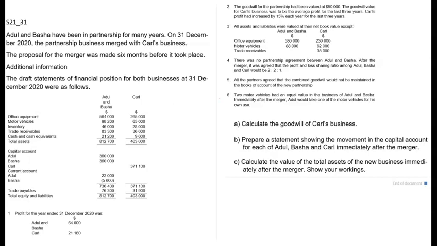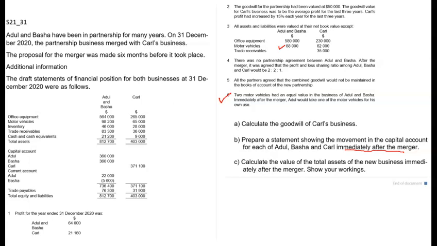Now we have been told that two motor vehicles had an equal value in the business of Atul and Basha. Immediately after the merger, Atul would take one of the motor vehicles for his own use. In the eyes of the merged business, Atul and Basha's motor vehicles have a value of $88,000 and we are preparing this statement immediately after the merger.